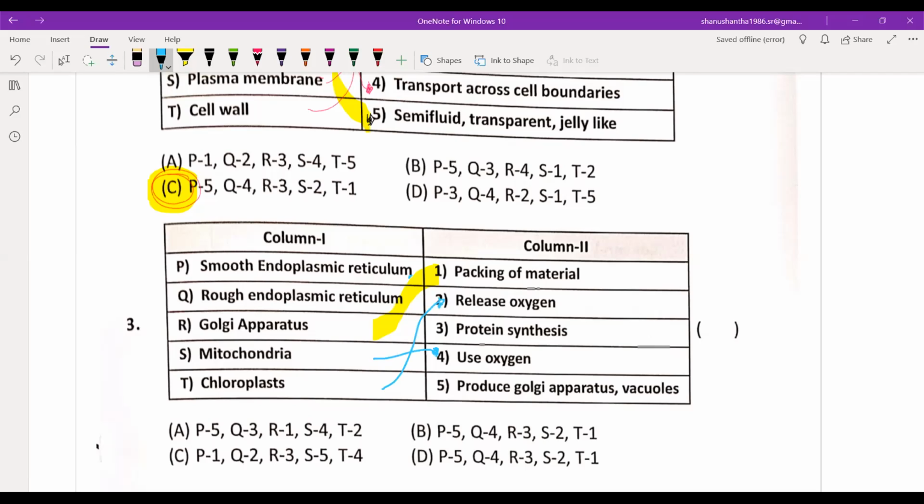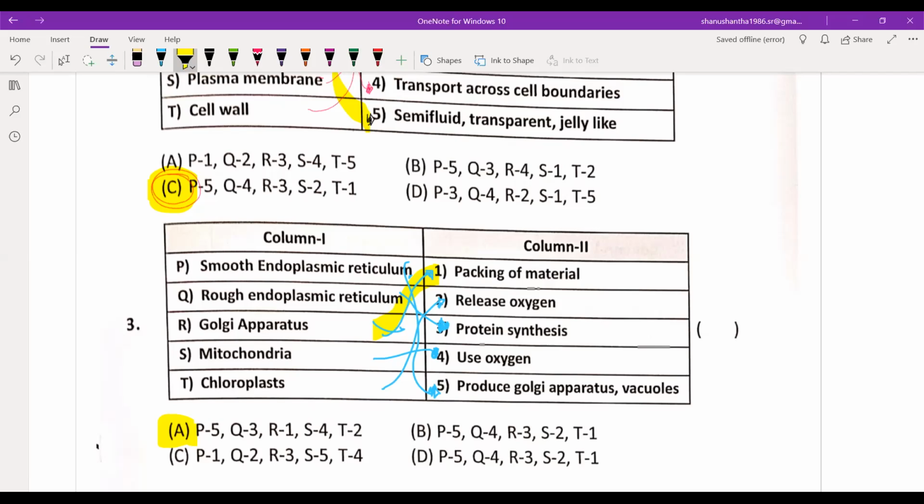Mitochondria use oxygen. Smooth endoplasmic reticulum, Golgi apparatus and vacuole. Rough ER helps in protein synthesis. Golgi apparatus helps in packing of material. Mitochondria will use oxygen and chloroplast will release oxygen.